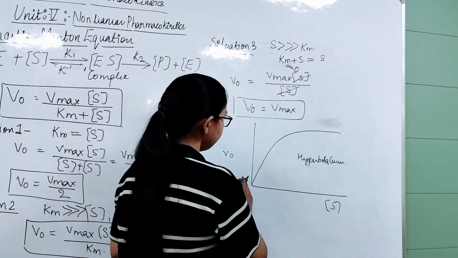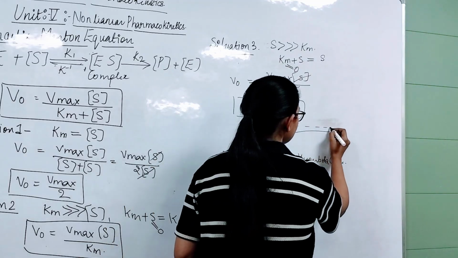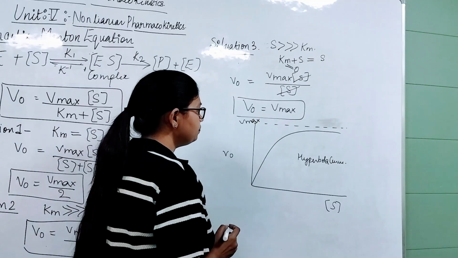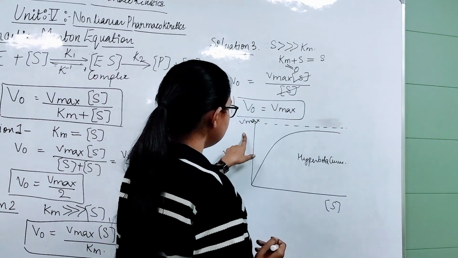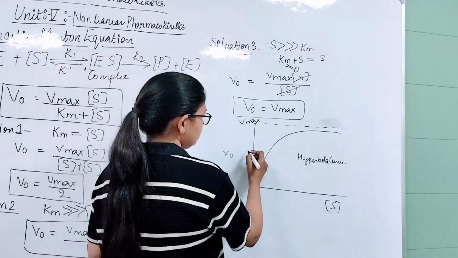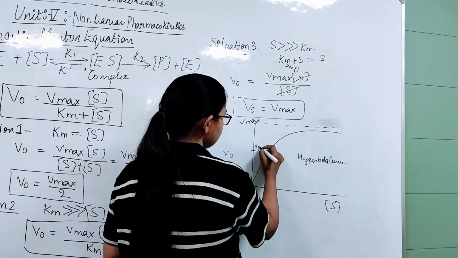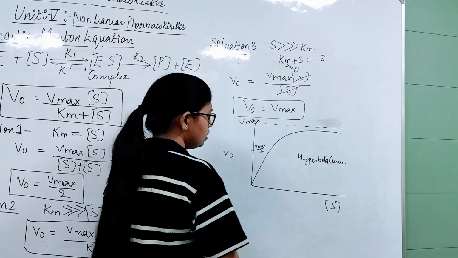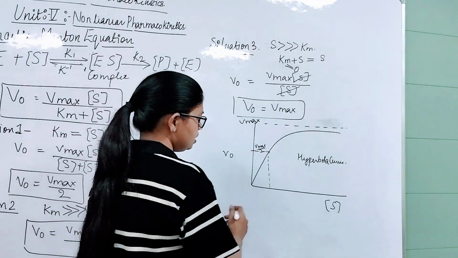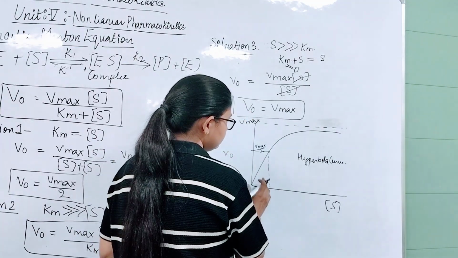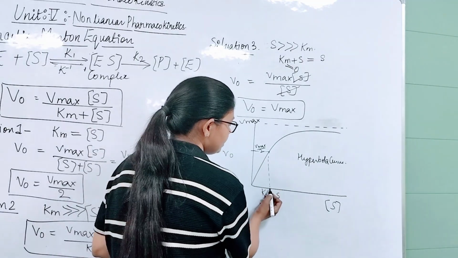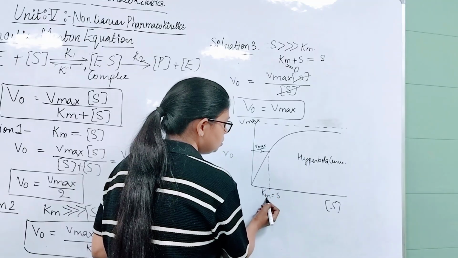So here, if we are assuming that this is the maximum velocity, means this is the Vmax value, then in situation 1 we see that at half, means this is the Vmax by 2, when I am extrapolating here on the x-axis, Km is equal to S. It means the value of S here at x-axis will be equal to the value of Km.